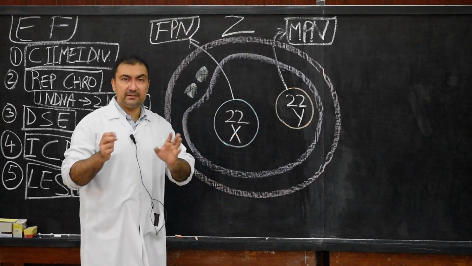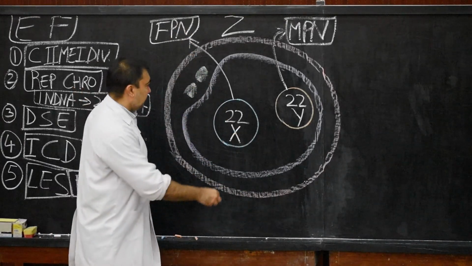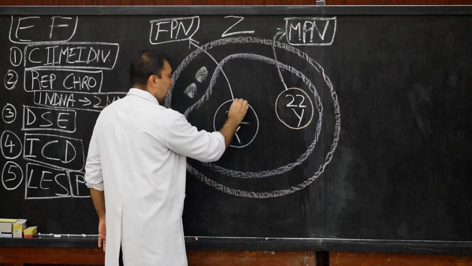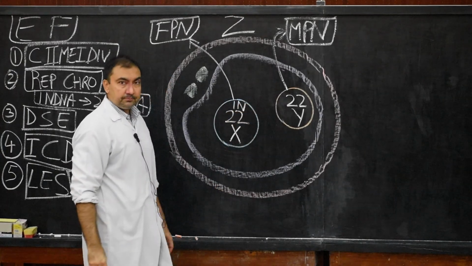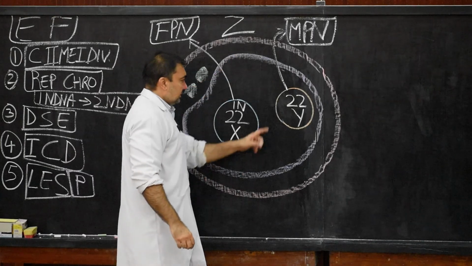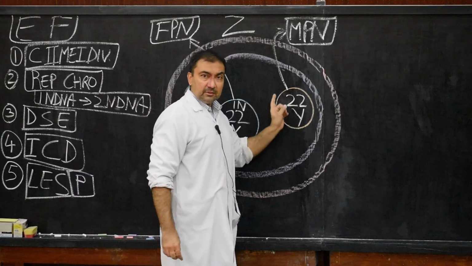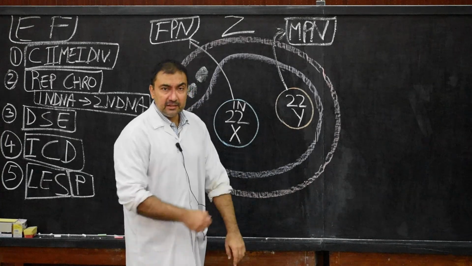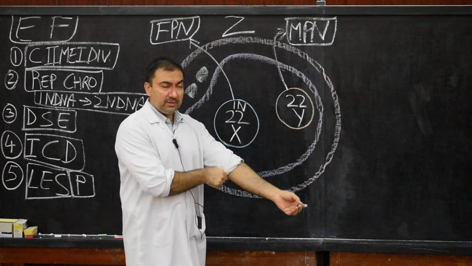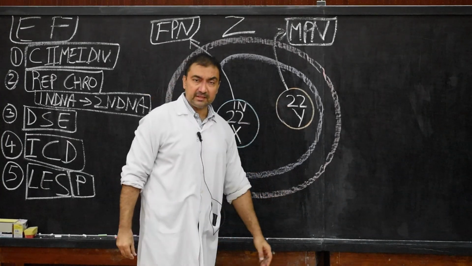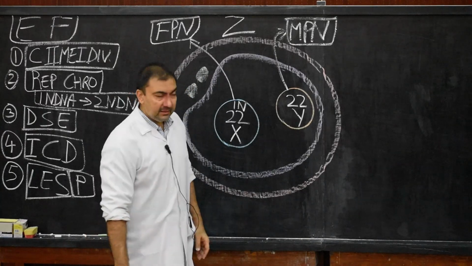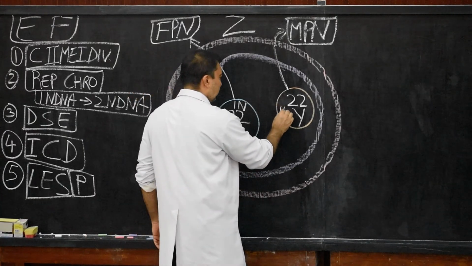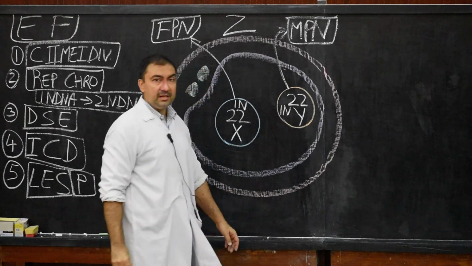It contains 23 haploid chromosomes, and the DNA will be 1N DNA. The nucleus of the male, the male pronucleus, formed from the head of the spermatozoon, will contain 23 haploid chromosomes and also 1N DNA.